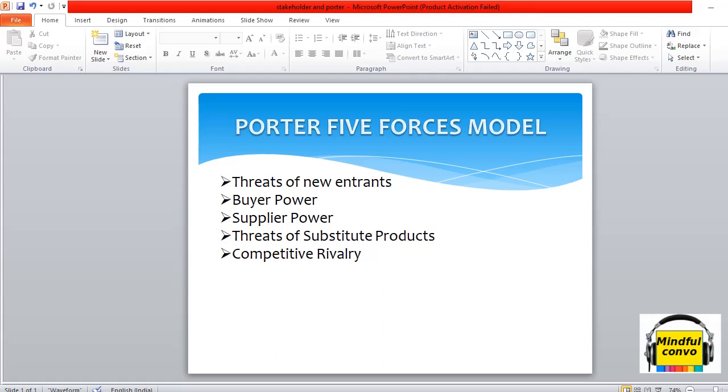The other segment is threat of new entrants. It is the competition that is not in our marketplace but might join our marketplace. It will depend on the setup cost. If the setup cost is lower, then there are more chances of new entrants entering the market. Obviously, we can take the example of technology.